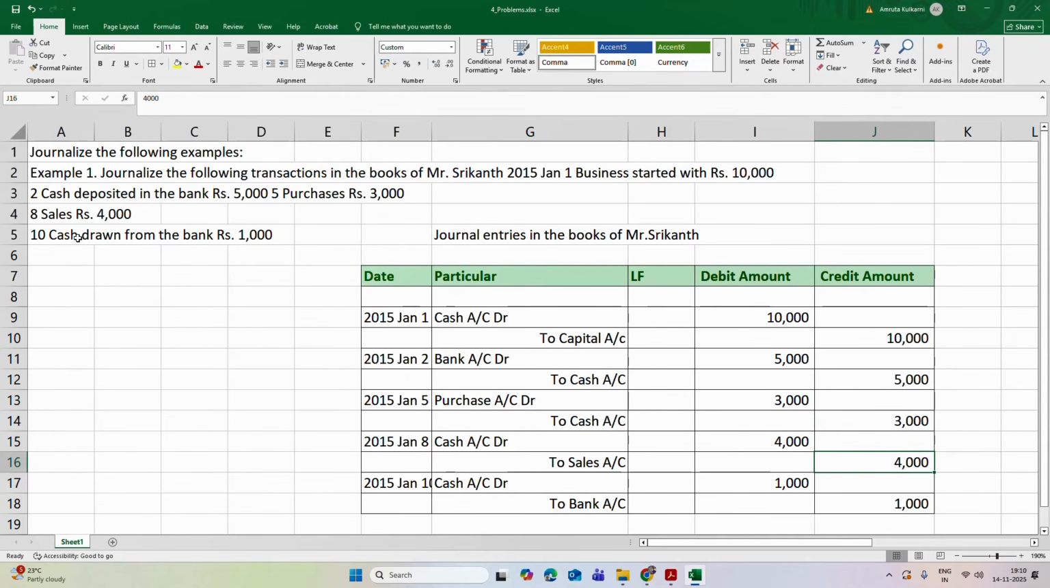And the last entry is cash withdrawn from the bank is 1,000. So bank account will be credited by 1,000 and cash will increase. That's why cash account is debited for 1,000.